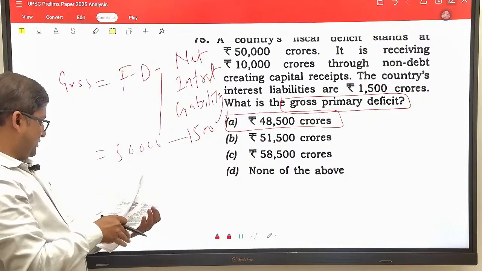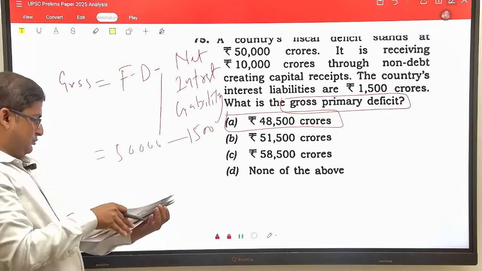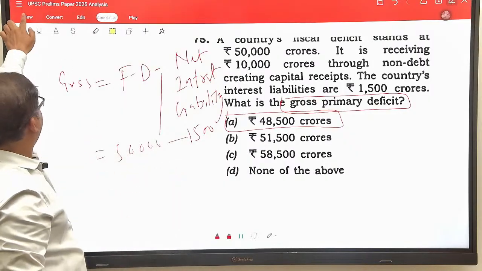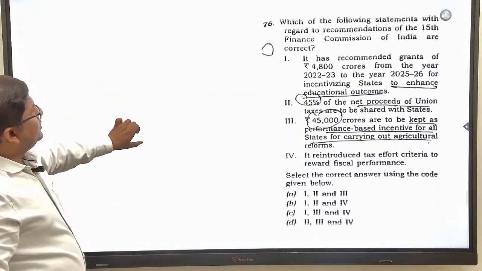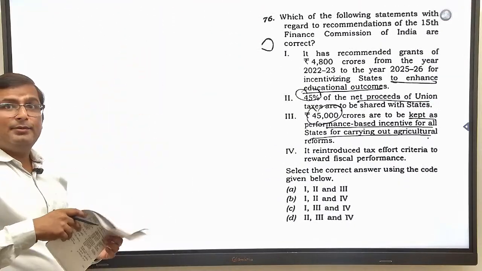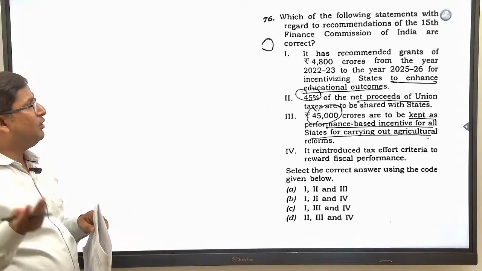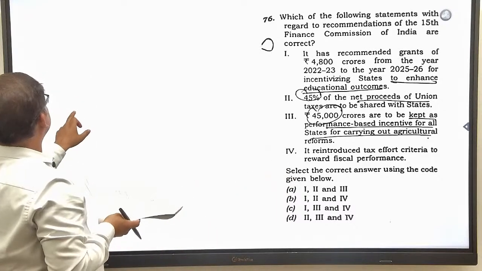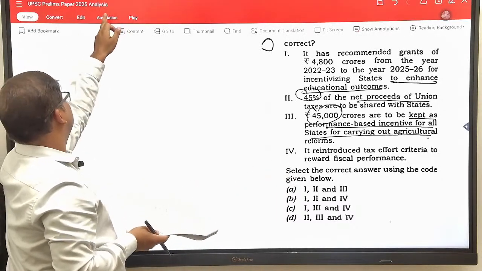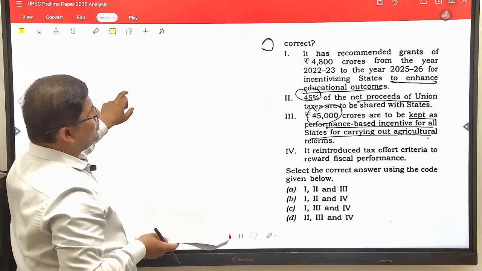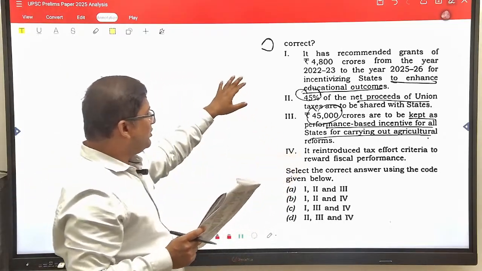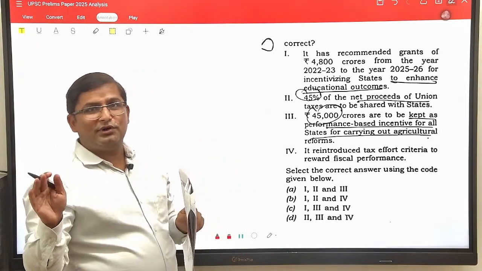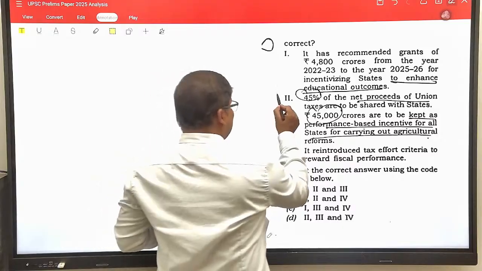Now come to the next question. Question number 76, I am discussing set B. If you do not know this, there is a simple question. It seems a little lengthy, but it is very easy and can be solved using the elimination technique. Forget about all the statements. In the exam, just read statement number 2.